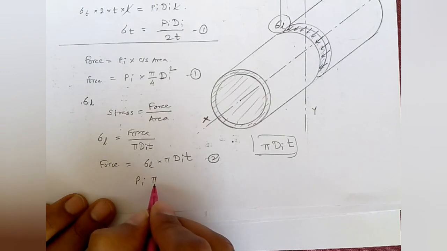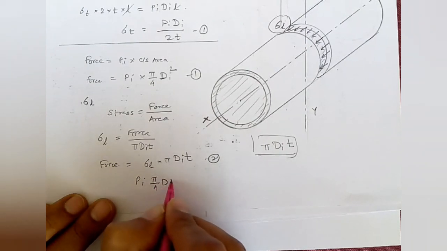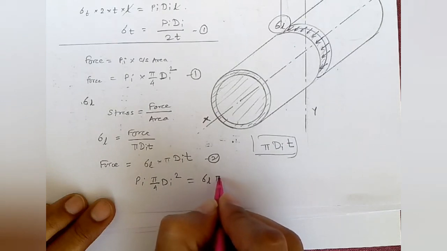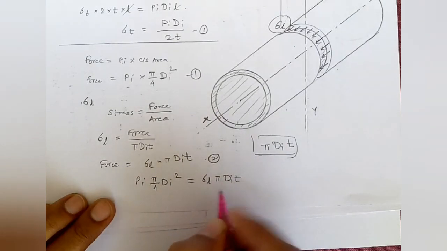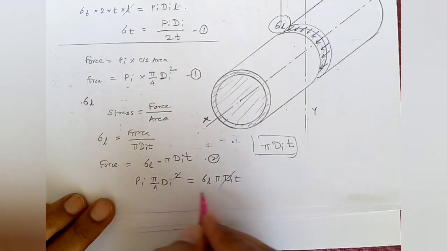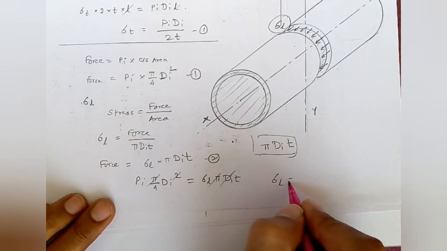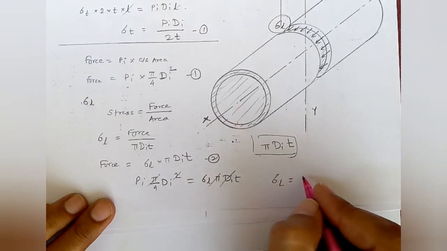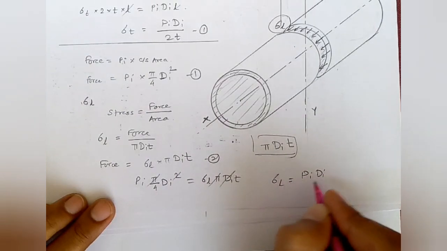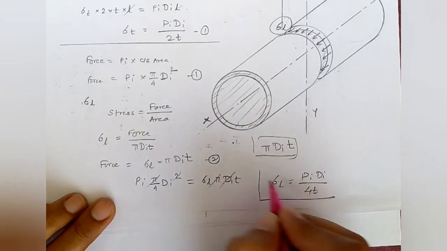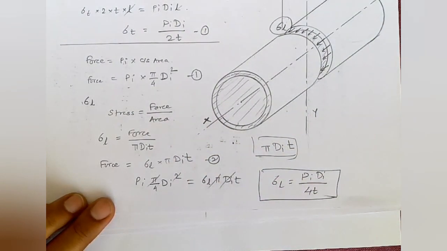Pi into pi by 4 di square is equal to sigma L into pi di into t. So sigma L is equal to Pi di upon 4t, which is the longitudinal stress.